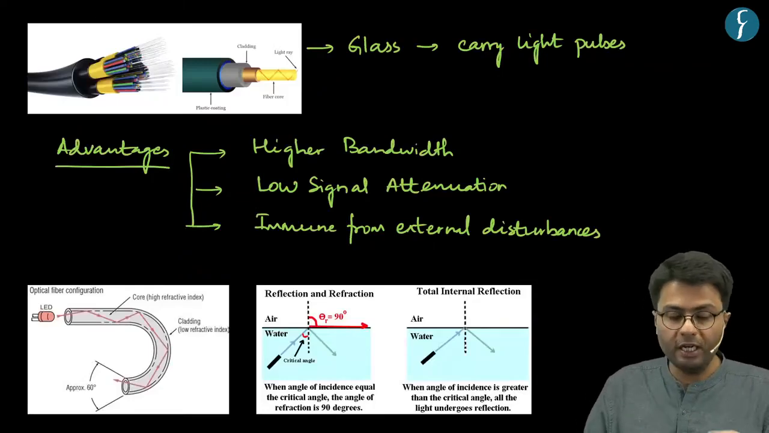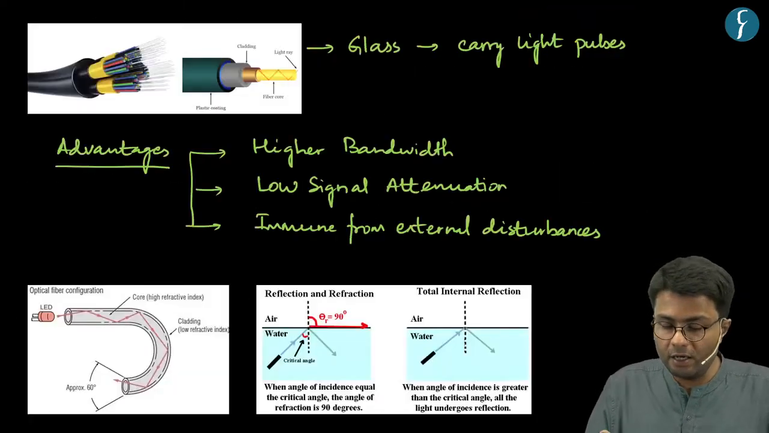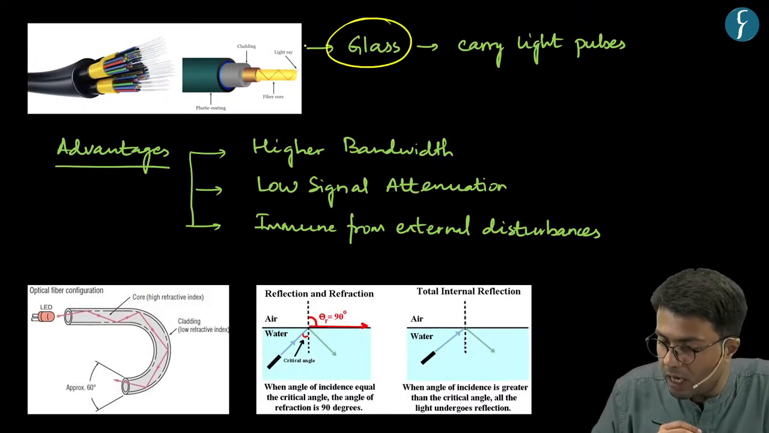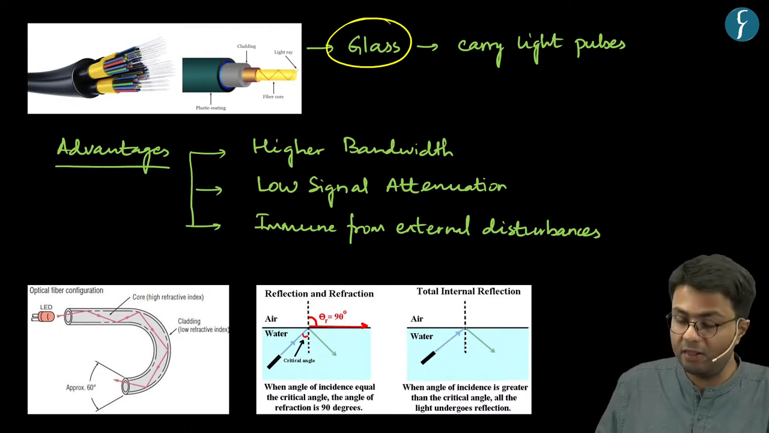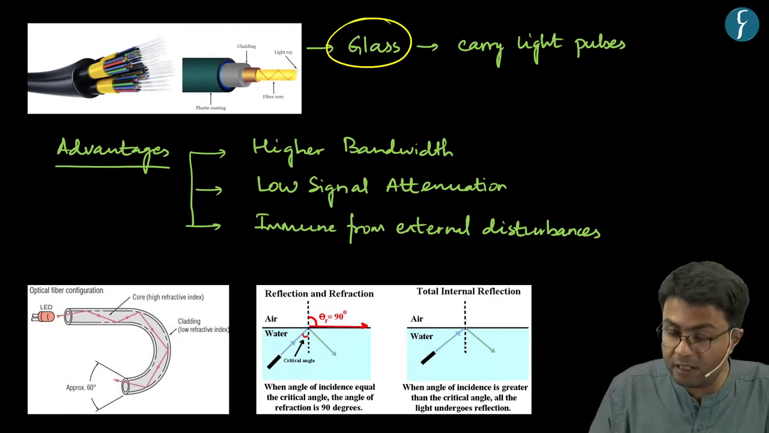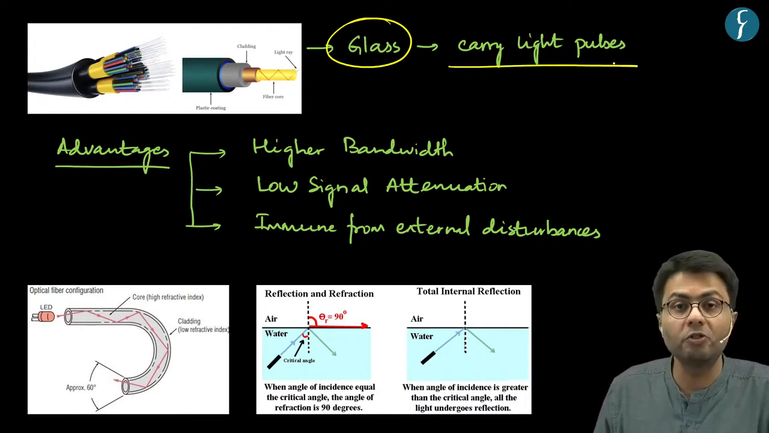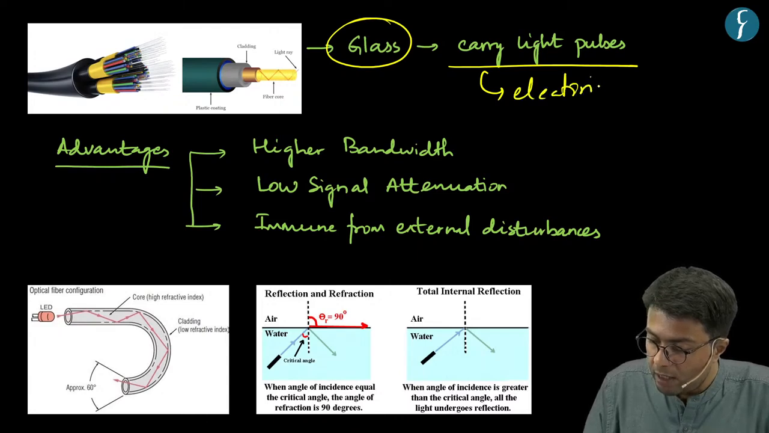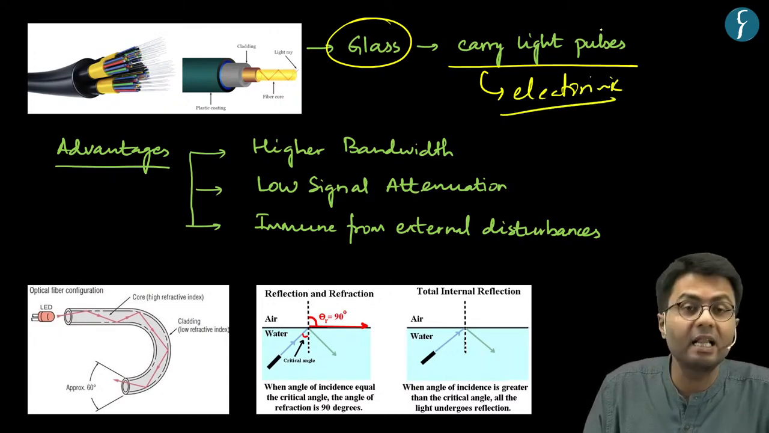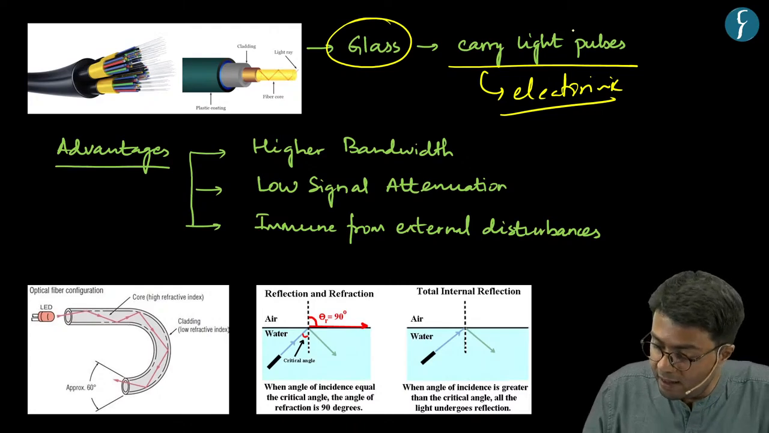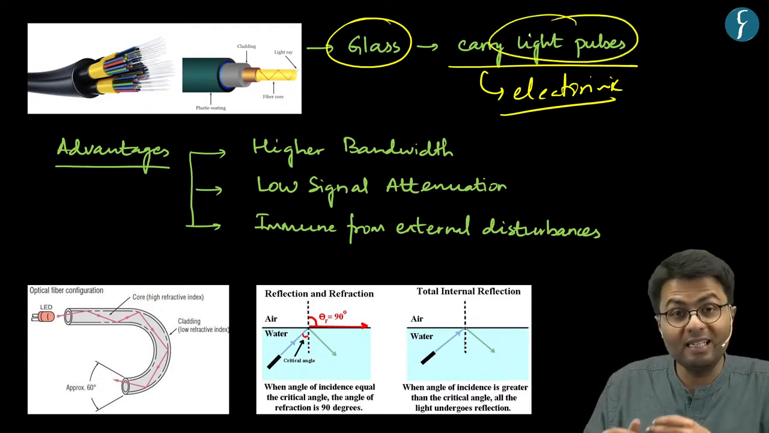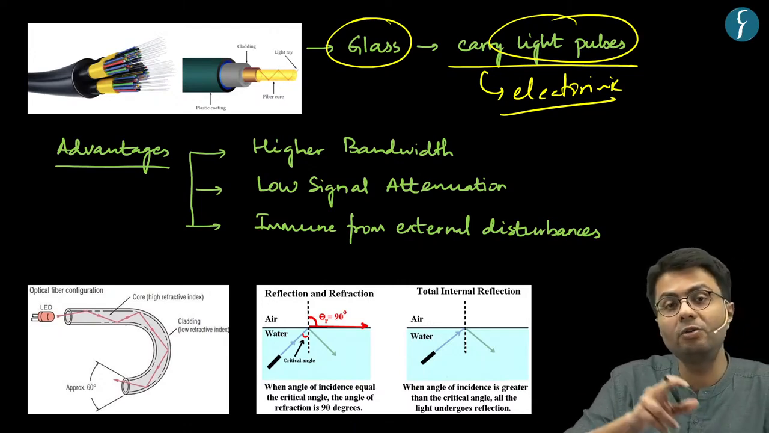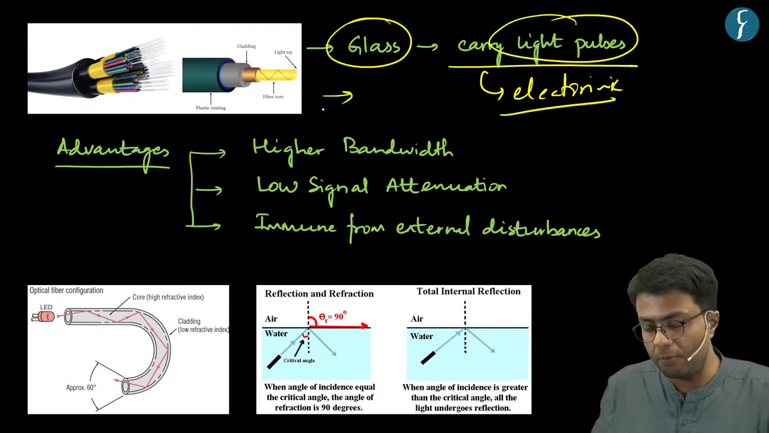These optical fibers are thin, flexible as well as transparent fibers made of glass material. This glass material enables these fibers to carry light pulses as data. The data in its electronic form is changed into light pulses, and these light pulses carry or transmit the data from one end of this fiber cable to the other end.